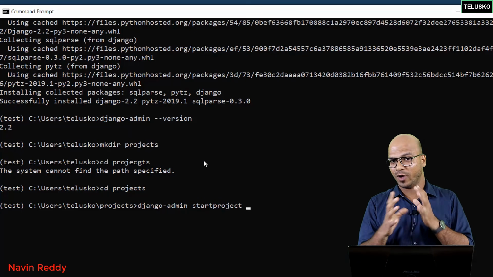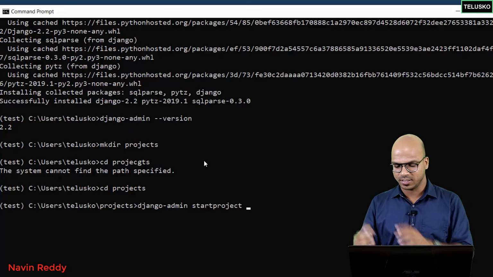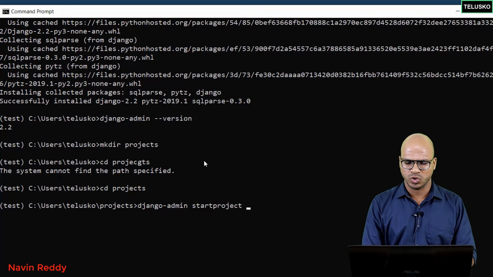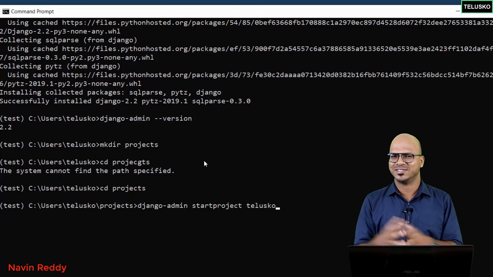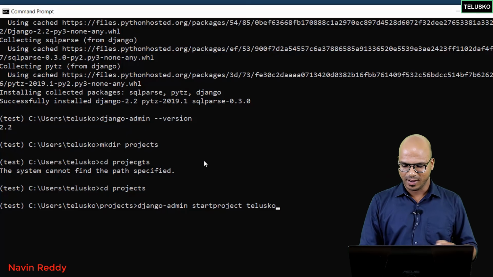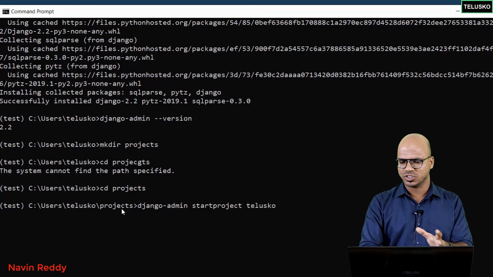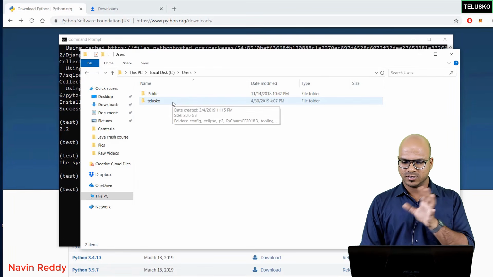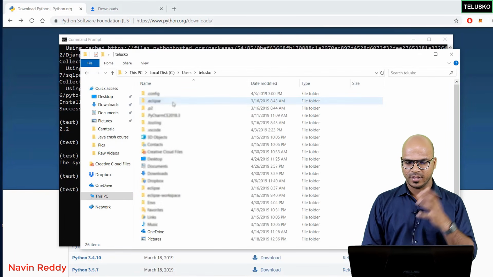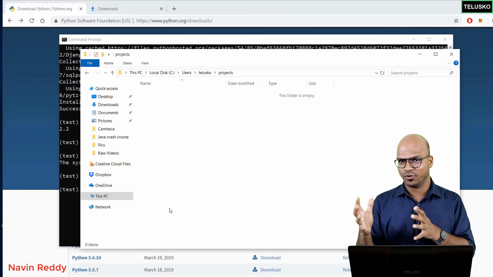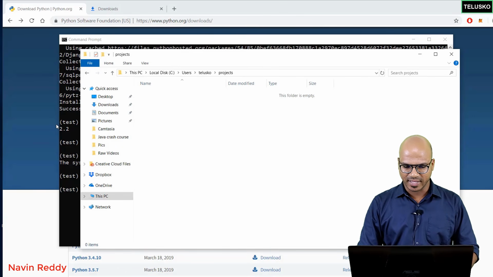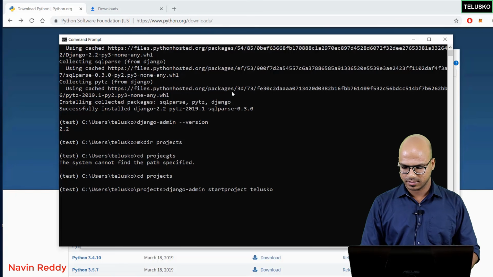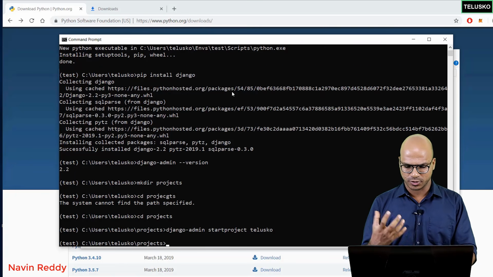So that's the command. So django-admin, and then you have to say startproject, and you can give any project name you want. Since we are Telusko, let's give the project name as Telusko itself, and we'll say enter. But before doing enter, let me go to this project folder just to see if it is empty or not. So I'm in my C drive, and in user we have Telusko. Let's go there, and you can see here we have a projects folder which is empty, and the moment I say enter here, it will create a project for you.